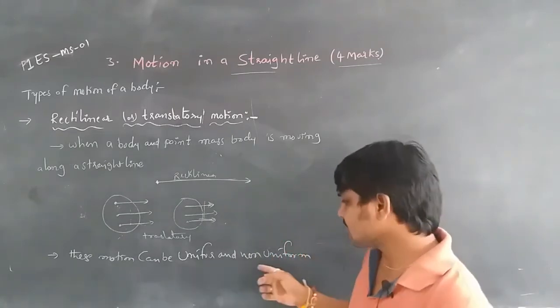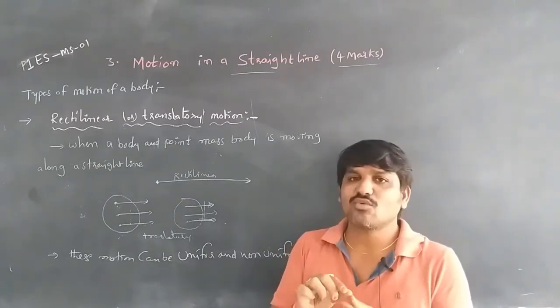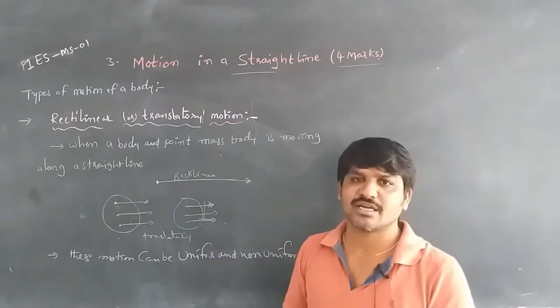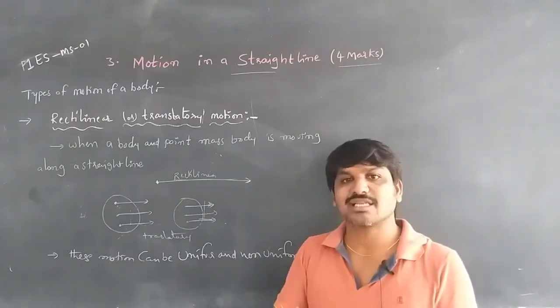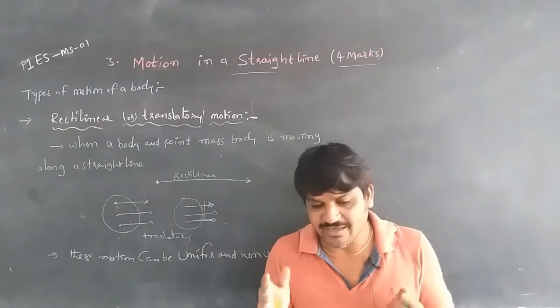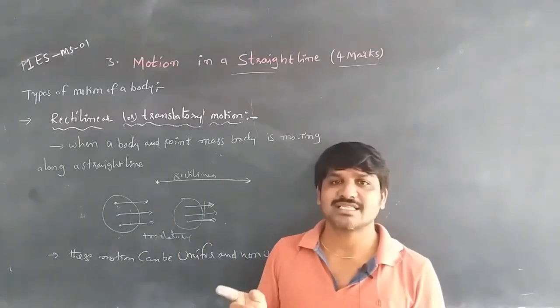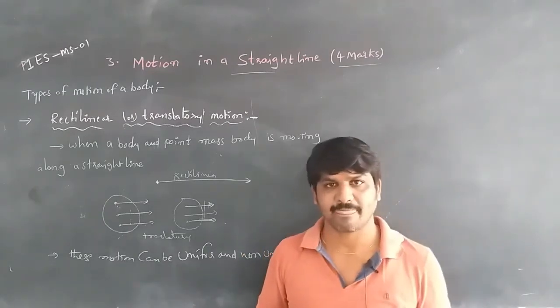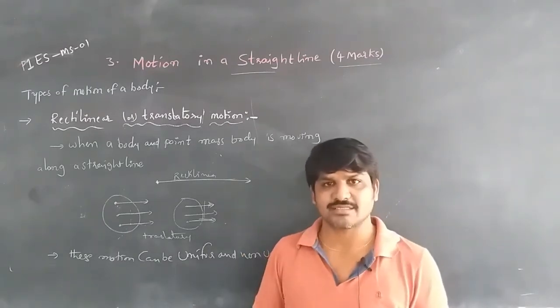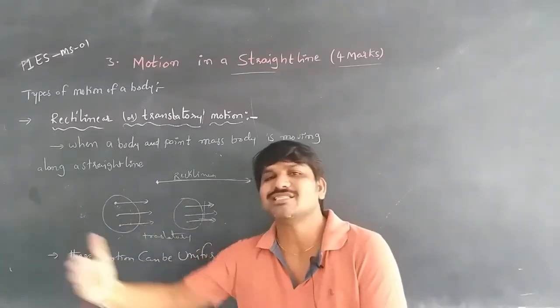Non-uniform means equal distances in unequal intervals of time, or unequal distances in equal intervals of time. If in the first second the body moved 10 meters and in the second 5 meters, then that will be non-uniform. Uniform means in each and every second the body moves equal distances.